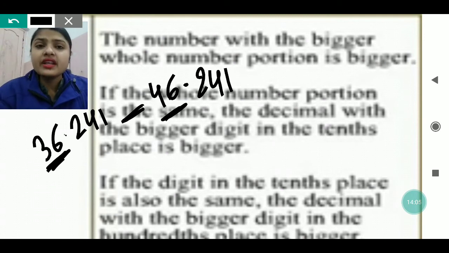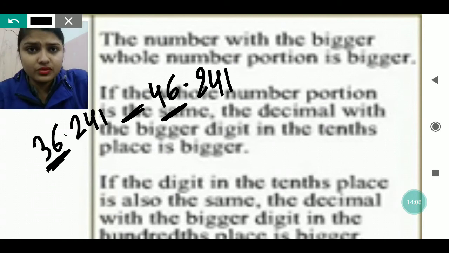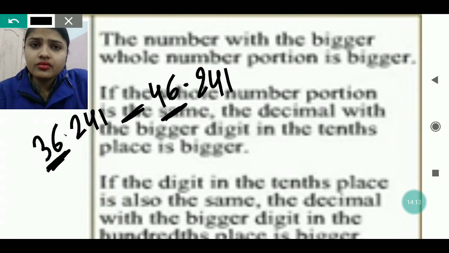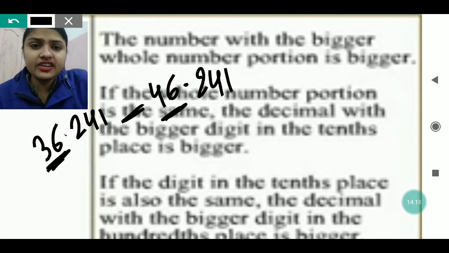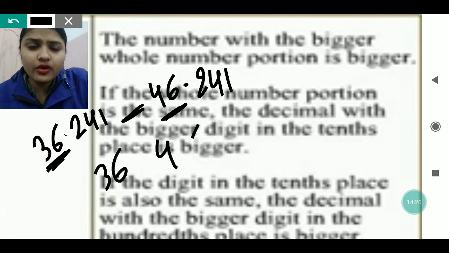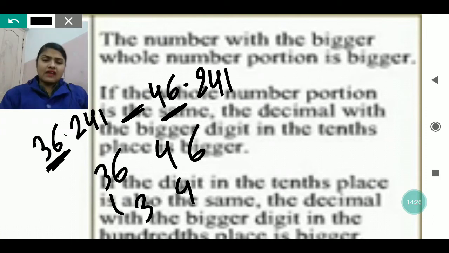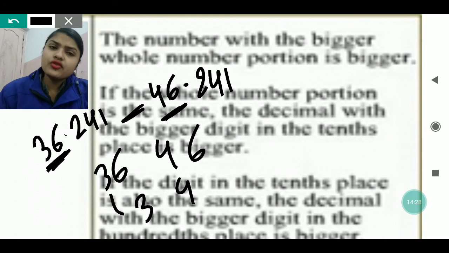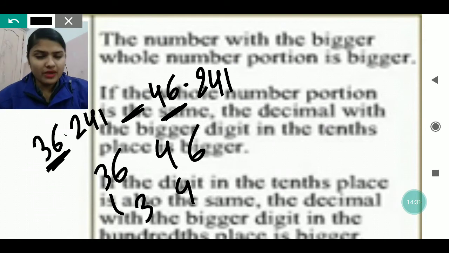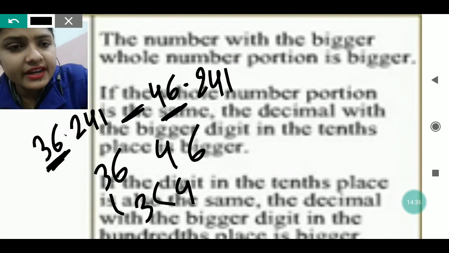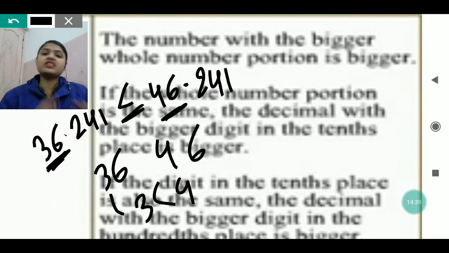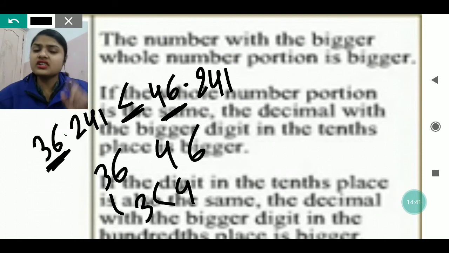So when we are comparing numbers, first of all we have to see the first digit. Like if it is written 36 and 46, we have to see 3 and 4 only, and compare which one is greater, 3 or 4. If 4 is greater, it means that the greater than sign will be on this side. After that no need to see the rest of the numbers, only the first digit you see.